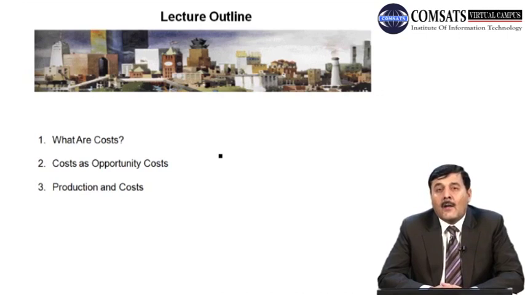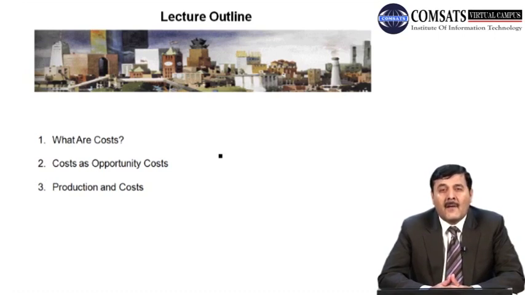Now when firms are producing goods and services, they have to make some important decisions. And what are those important decisions? Like, what price should they charge for their product. So they have to make a decision regarding the price of the product. Similarly, they have to make a decision regarding the output of the product.